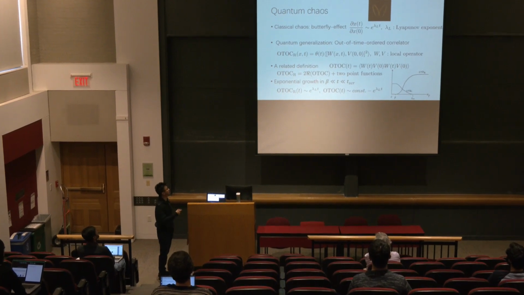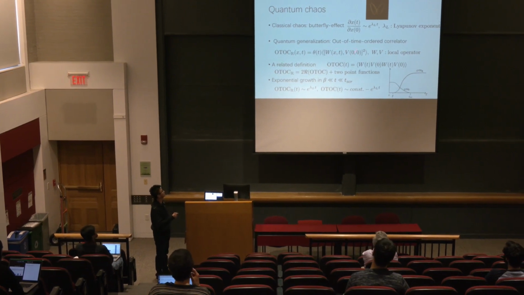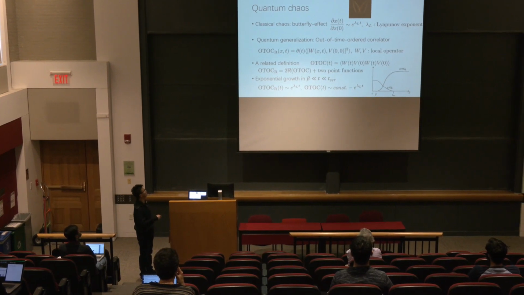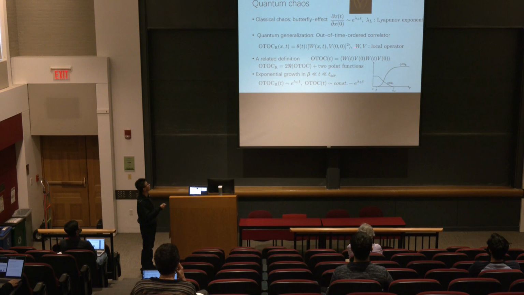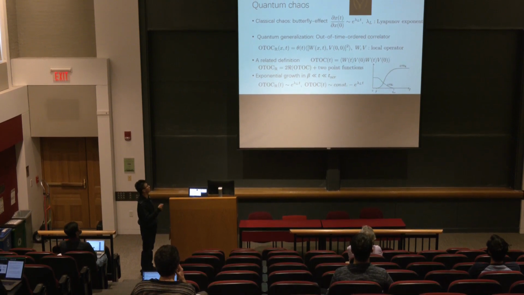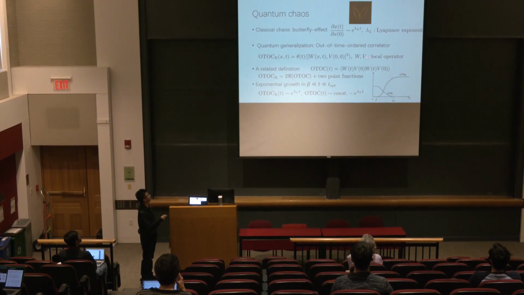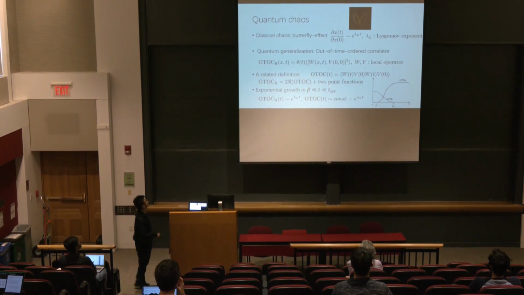And in quantum mechanics, there is also a proxy for diagnosing this chaotic behavior, which is the so-called out-of-time-order correlator. There are two ways to write this correlator. The first way is to write it as the commutator of two local operators and then square it. Equivalently, you can expand this commutator and write it in this out-of-time-order form.